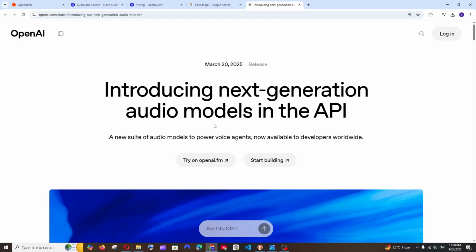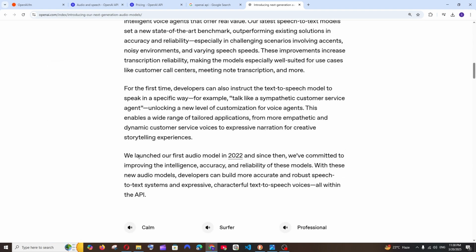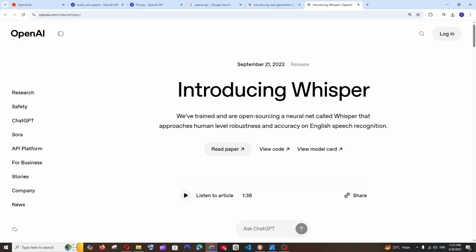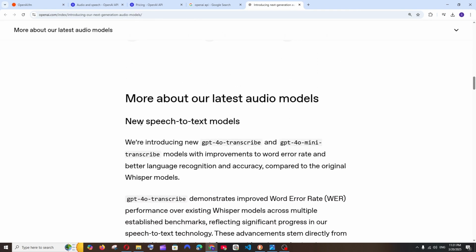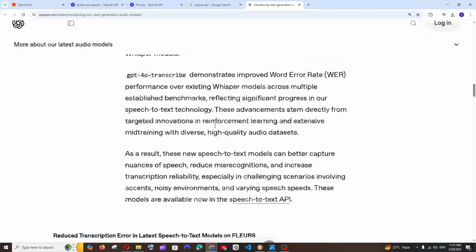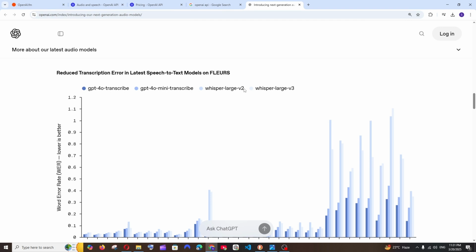First, let's see the benchmark of what these models are capable of. As you can see, OpenAI launched their first audio model in 2022, so it has been quite a while, and Whisper was their model, and they have improved a lot after that. Here we have the new speech to text models, which are used for transcribing. As usual, they have GPT-4o and GPT-4o-mini-transcribe. The naming is quite similar to ChatGPT's models, and here we have a comparison between their own models. Whisper Large V2 is their own model, Whisper Large V3 is also their model.